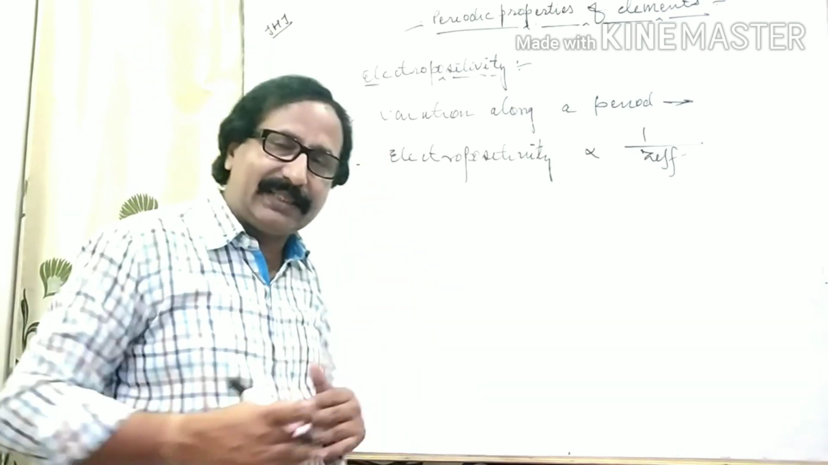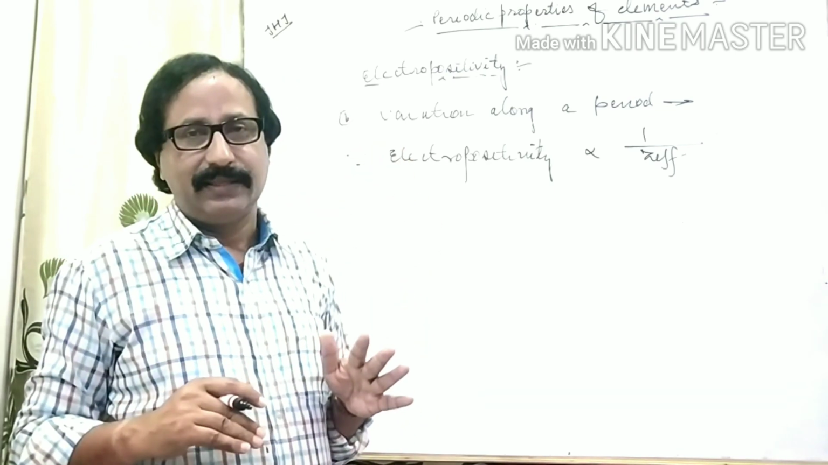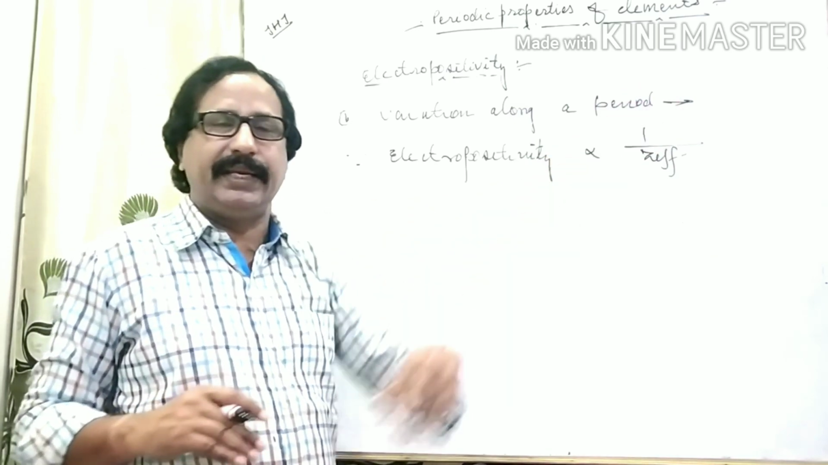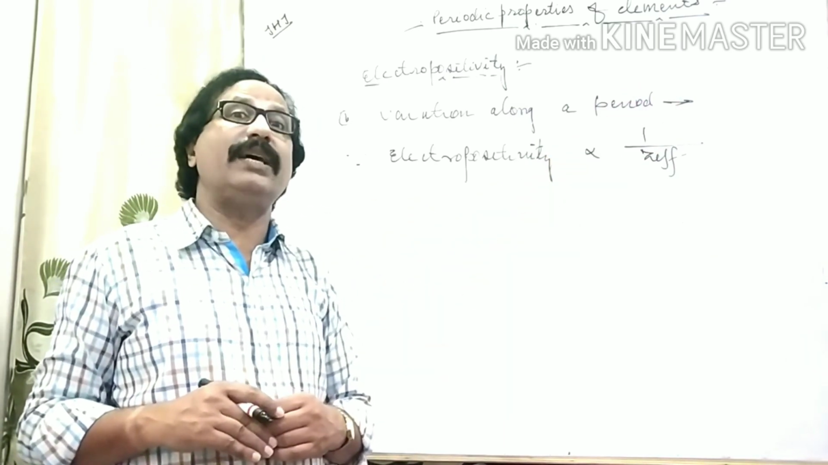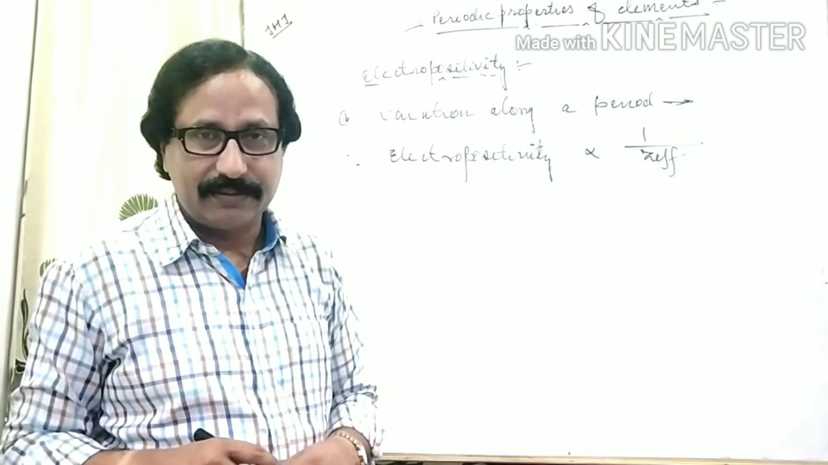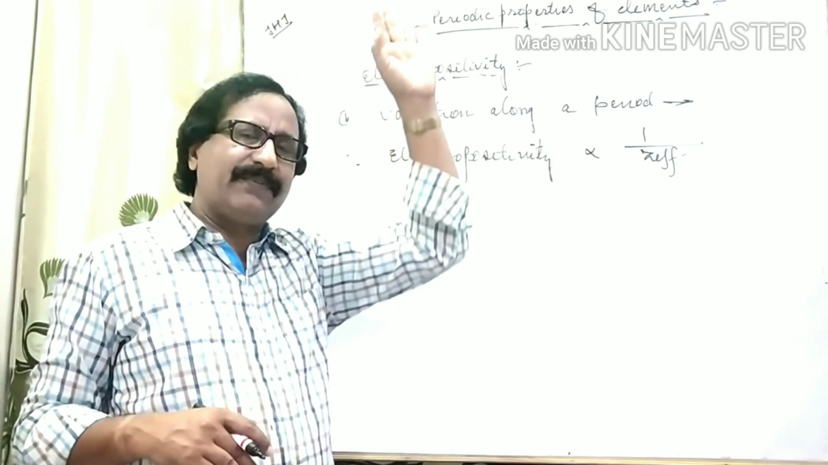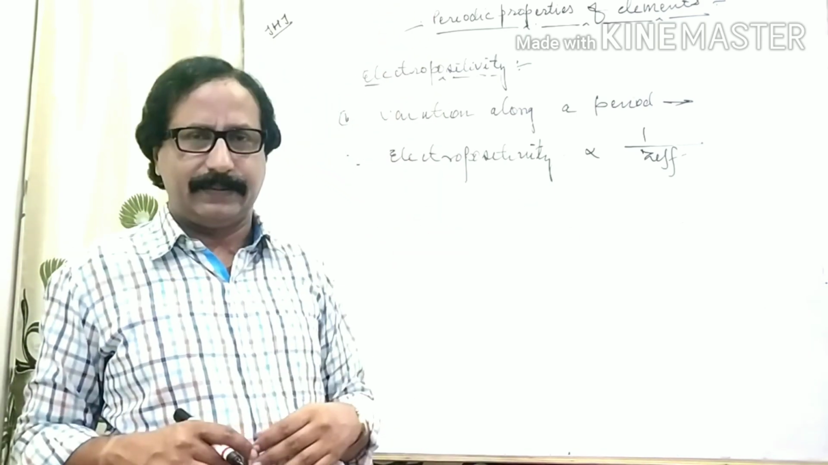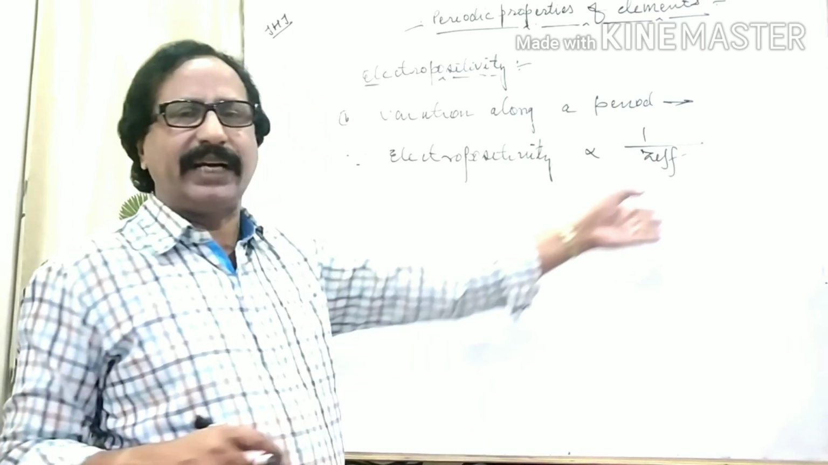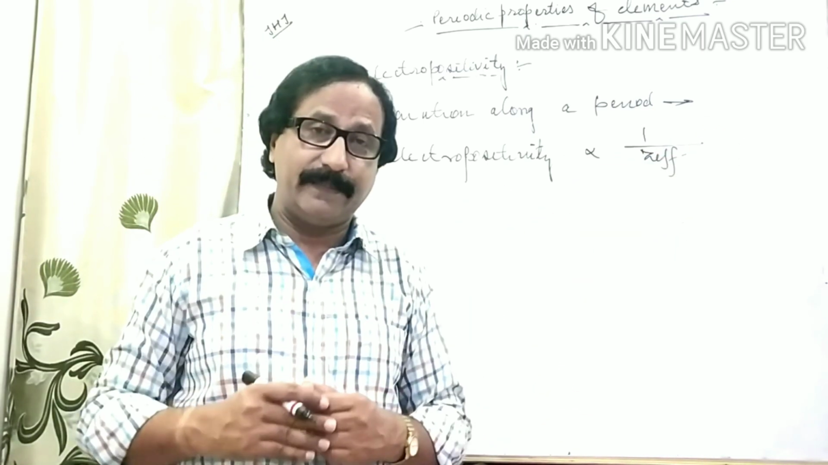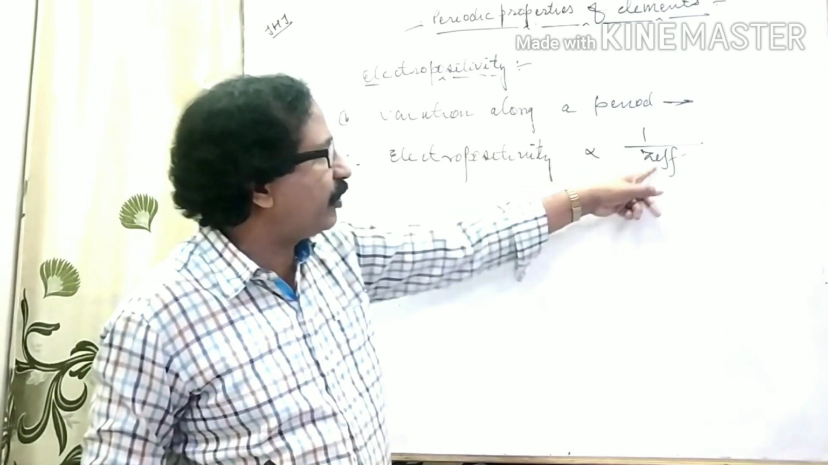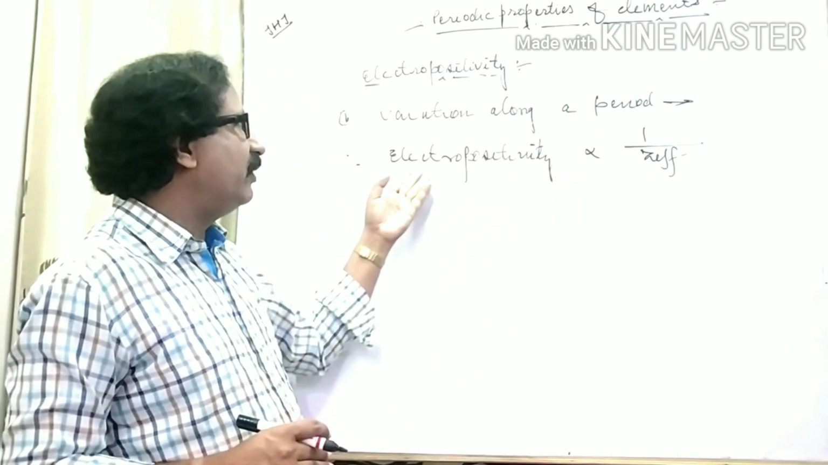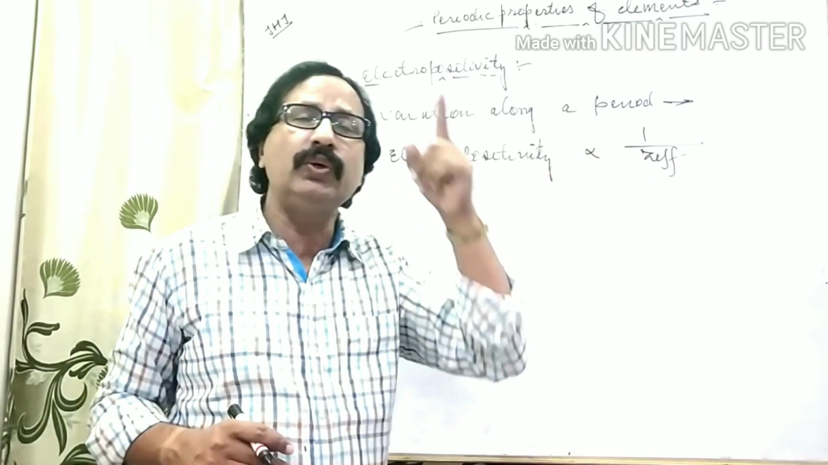In my previous lecture, I have already explained that when moving left to right in any period, the value of Z increases. In any period, if we start from first up to 7th period, moving left to right, the value of Z increases. And if the value of Z increases, the value of electropositivity decreases.